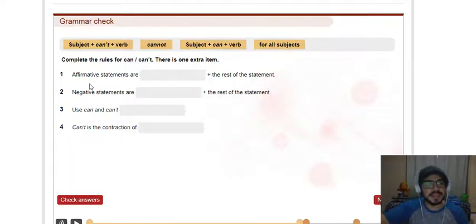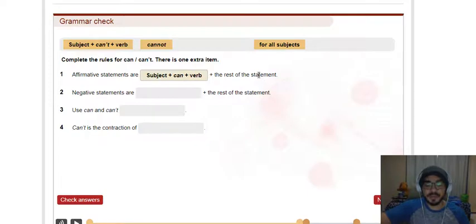Let's pay attention. Number 1, affirmative statements are. Guys, which options can we choose here about the affirmative statements? I'm gonna give you 5 seconds to think. Which one? Yes, subject plus can plus verb plus the rest of the statement. That is the structure of the affirmative form. Now the negative statements are what? Which option? This, or this?